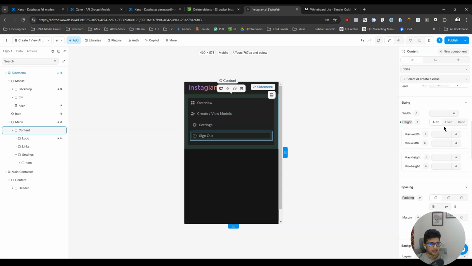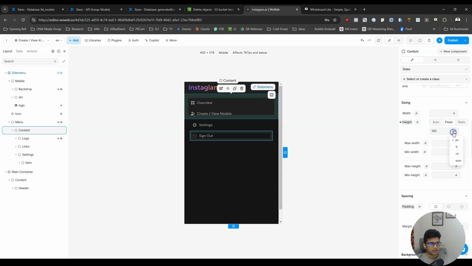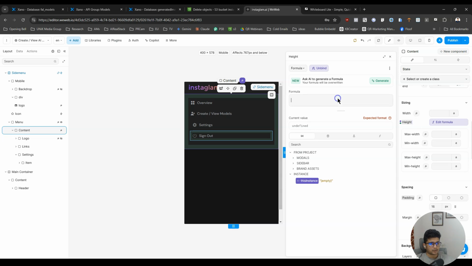All right, the height should be fixed, and that should be view height. We cannot do 100, so what we are going to do is 100 VH minus 3.